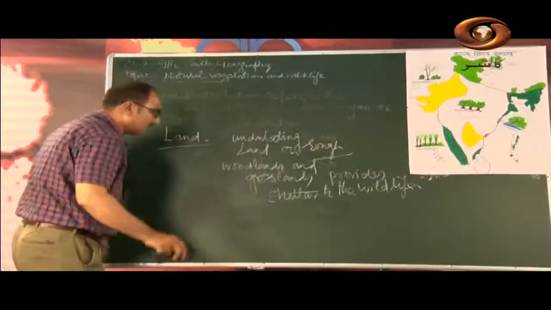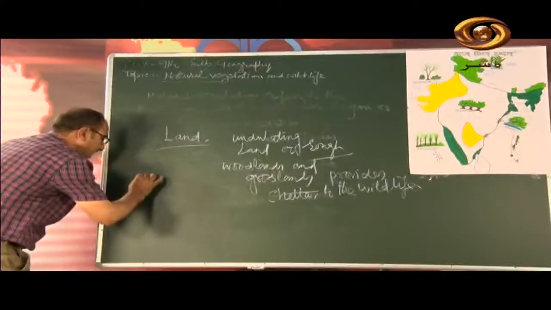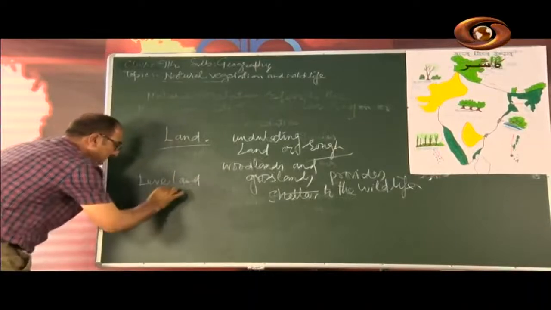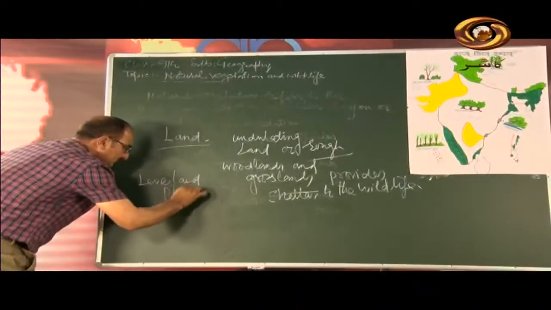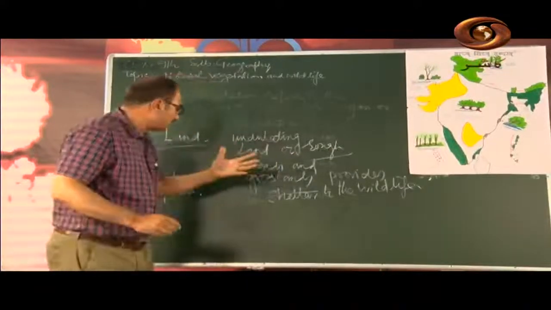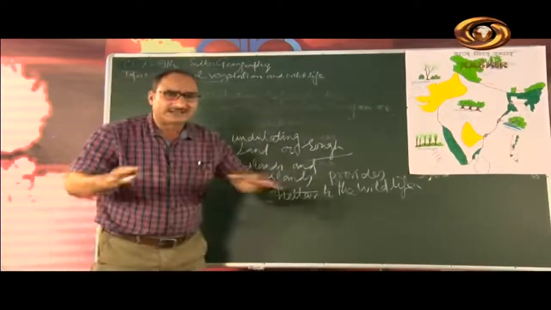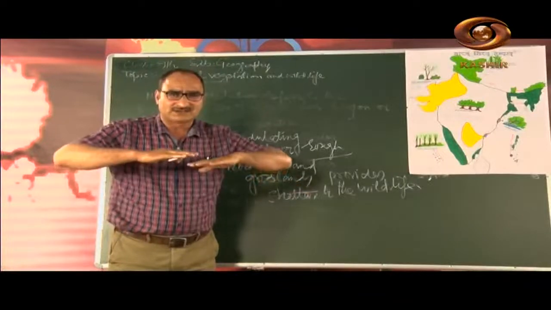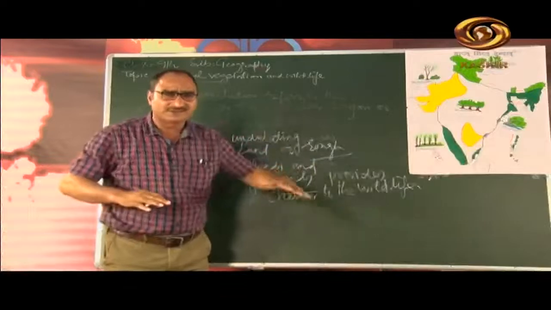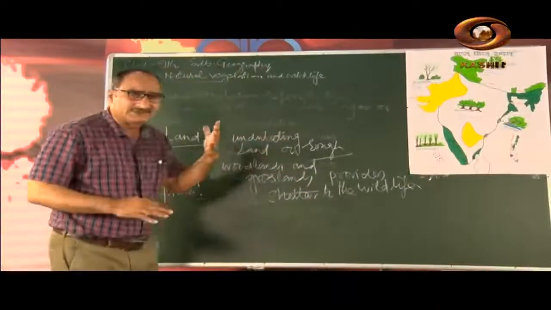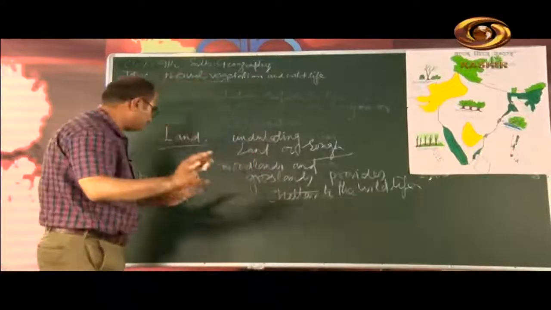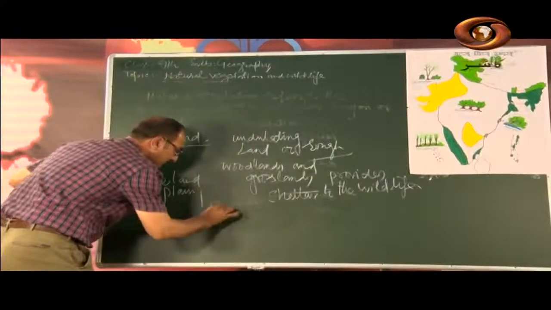Then there is level land, or we can say plain area. We have also plateau region and plain area. In plain area, where it is level land, there are no ups and downs in the land surface, and this land is very fertile, and it is good for growing crops.